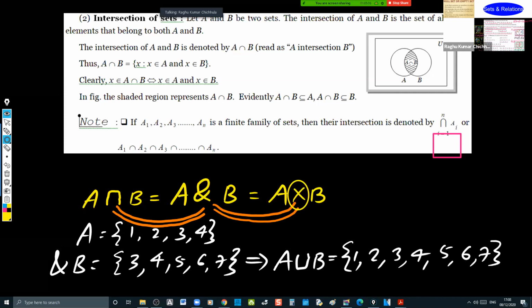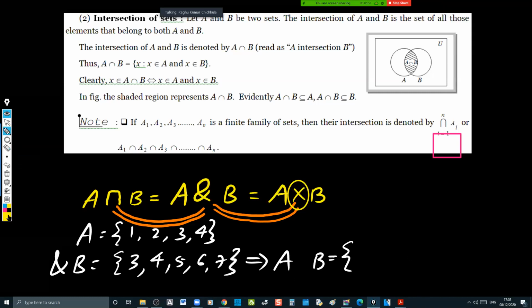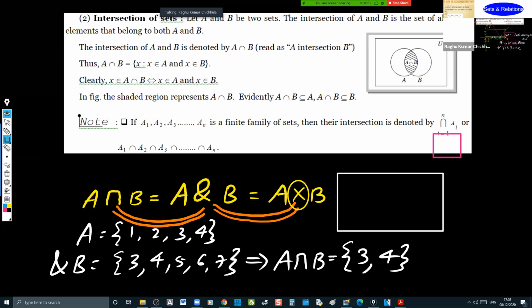So if I take a set A equal to 1, 2, 3, 4, and B equal to 3, 4, 5, 6, 7. Now, any one of you, tell me please, what should be A intersection B? Both of you, respond. Common points in both A and B. That's right. What are they? 3 and 4. That's it. Chetu, are you there? Yes, sir, I'm there. So if you want to represent this as a set, then how do we represent this?